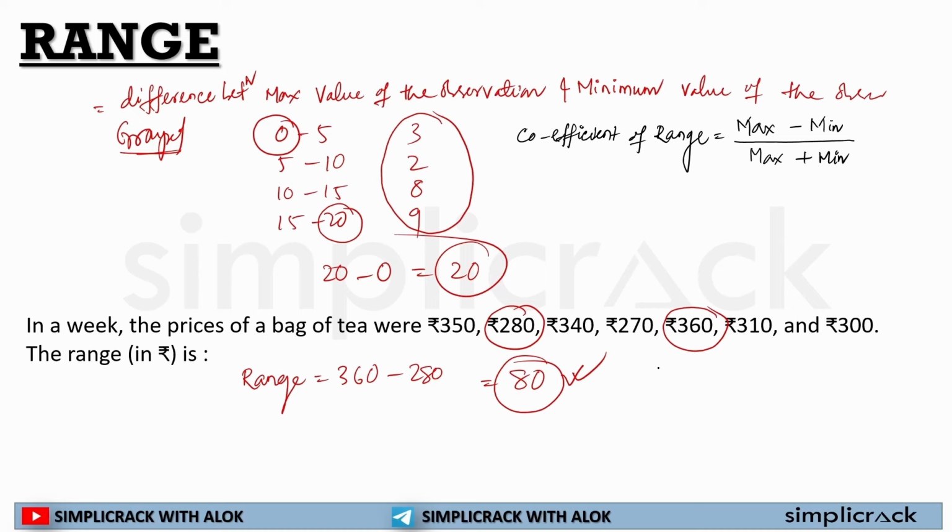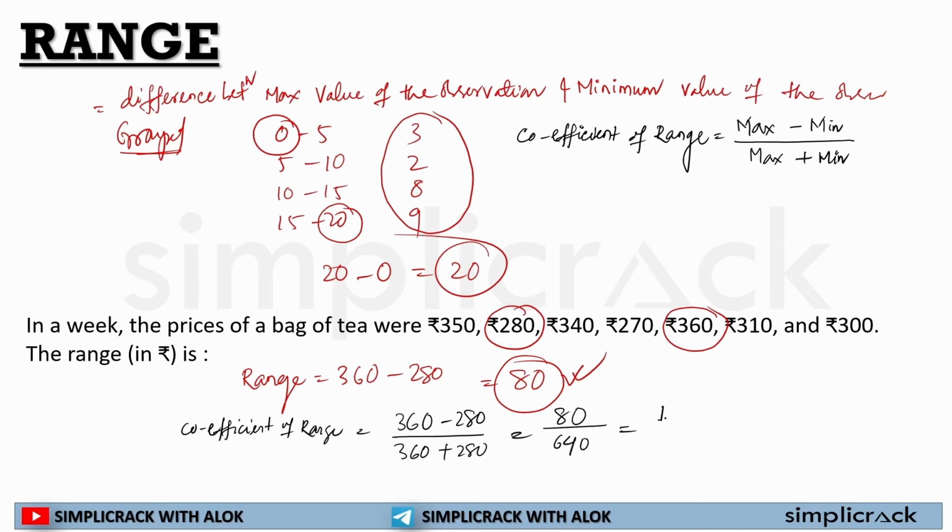So if I have to calculate the coefficient of range in this particular data, how would I calculate? 360 minus 280 divided by 360 plus 280. So this will come to 80 divided by 640.